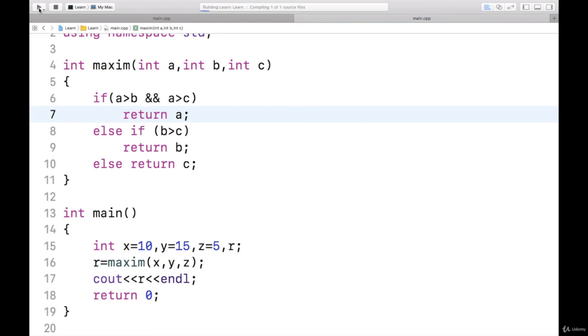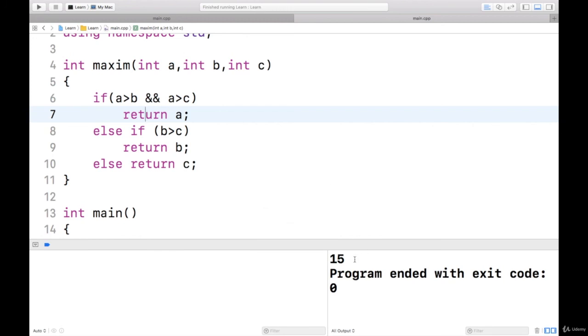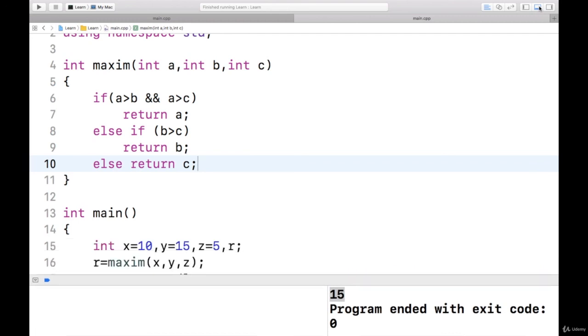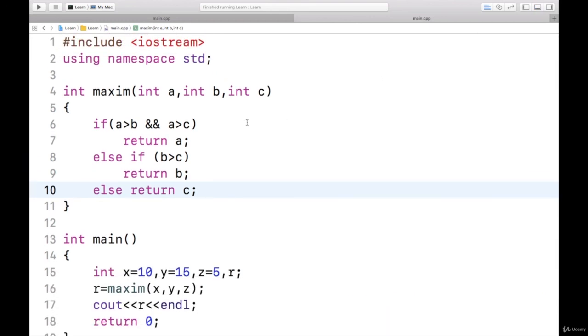Let us run and see what value I get. So I should get value 15. Yes, I got the answer 15. So this is for finding maximum of three numbers. So in this way you can write various functions. I'll be giving you some challenges so you can solve those problems.